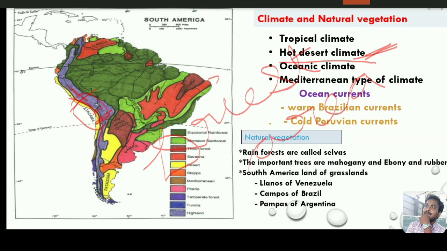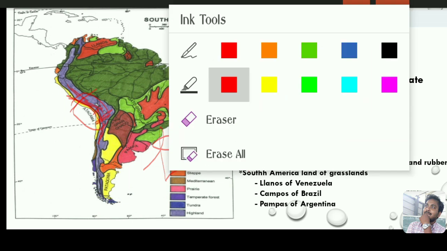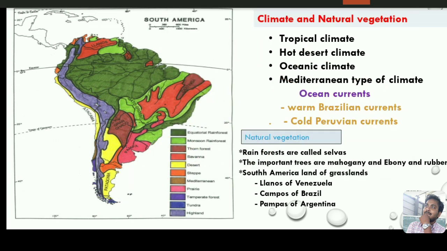There is a yellow part, as you are watching, dear student. There is the Atacama Desert here. As you know, it is the driest area on the earth, isn't it? So the hot desert climate is found in the north of Chile and the south of Peru, the yellow part you are watching. There are many deserts, and the Atacama Desert is known as the driest area on the earth. And next, we have also learnt about the oceanic currents.